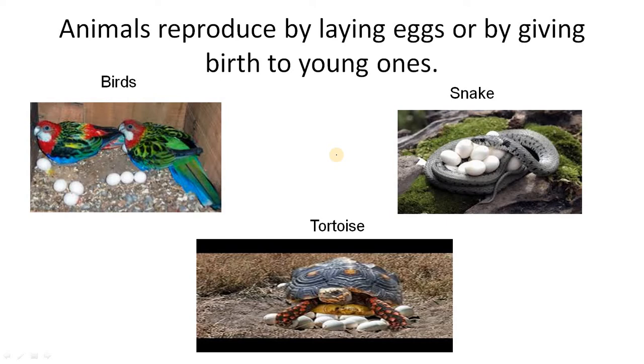See, some of the animals lay eggs. Here are some examples: birds, there's a parrot here, snakes, tortoises, crocodiles, and many others, the Komodo dragon. These are some of the animals that lay eggs. They do not directly give birth to young ones. They lay eggs, and after some days those eggs hatch. Chicken is another good example. They also lay eggs, and after some days the eggs hatch and young ones come out.